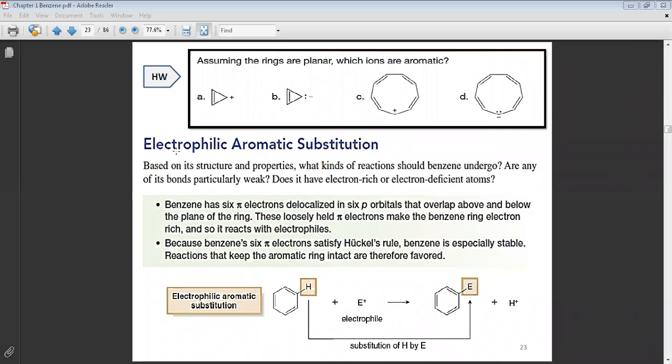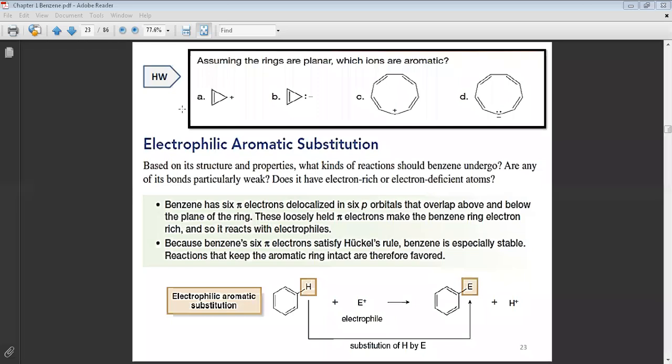And here, look at the name, electrophilic aromatic substitution. Substitution means replacement. That means we will remove the hydrogen and put the electrophile. Aromatic substitution means the replacement of the hydrogen by the electrophile will happen on the aromatic ring.